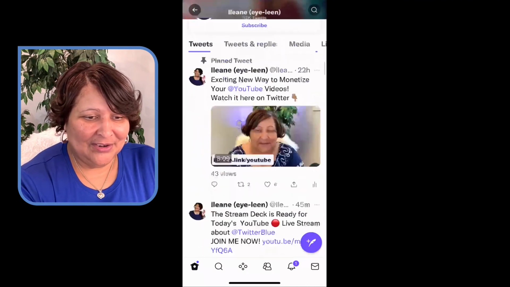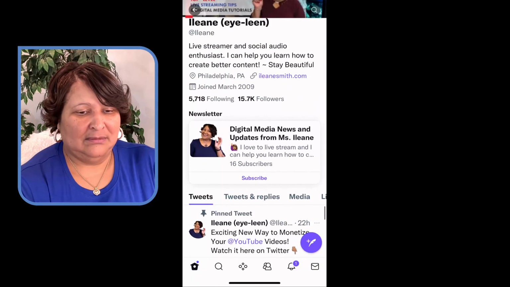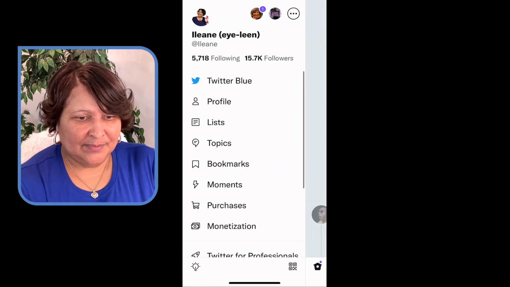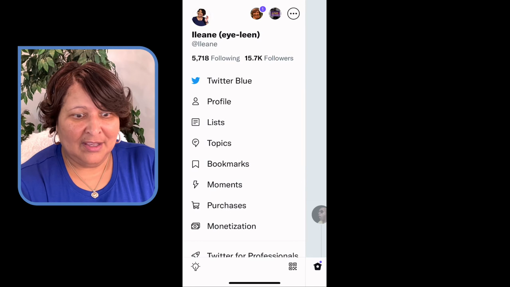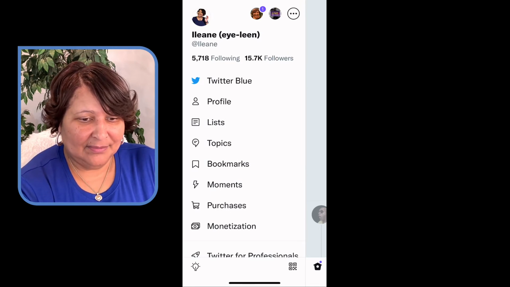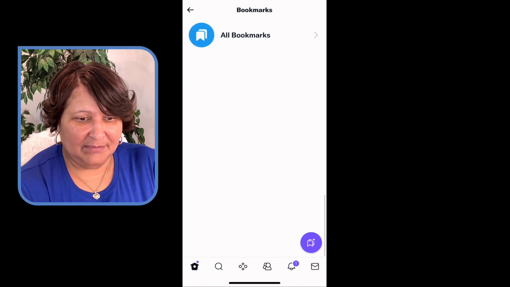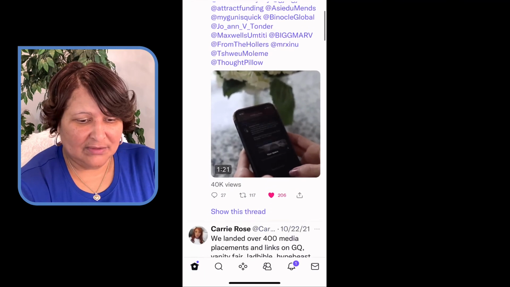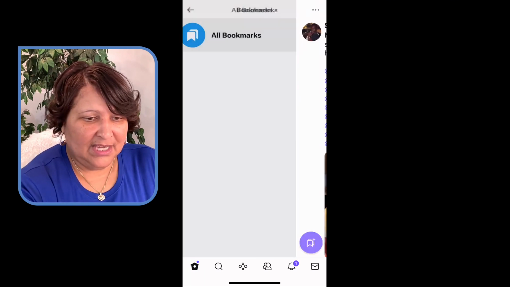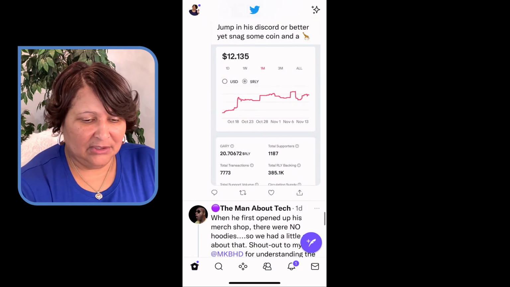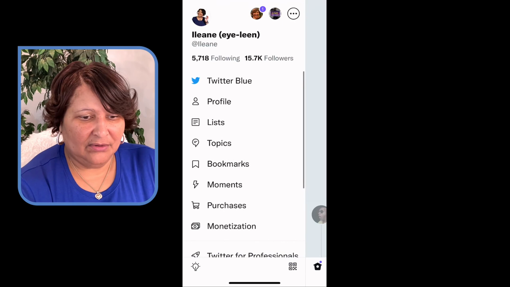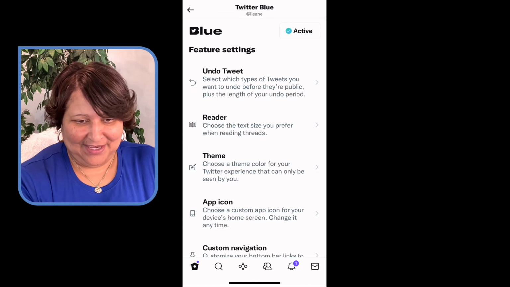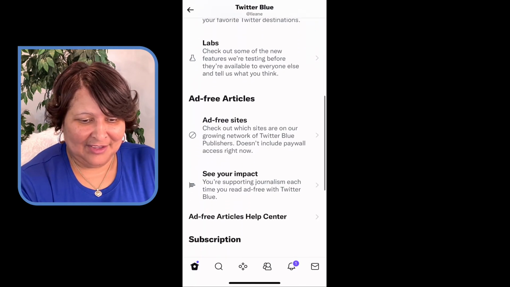Okay, so from here, I had to tap on my profile, and now Twitter Blue is up at the top here. And then here are the bookmarks that I've made. And if I want to, I can organize these bookmarks. I don't see how I have that option to do that, but I'll take a look at that later and see if there's another video needed for it. But anyway, here we go. And it shows you that it's active. And here are all the options that I have.